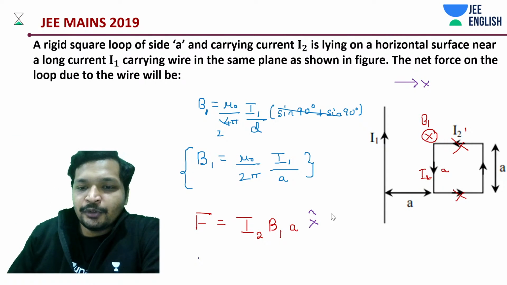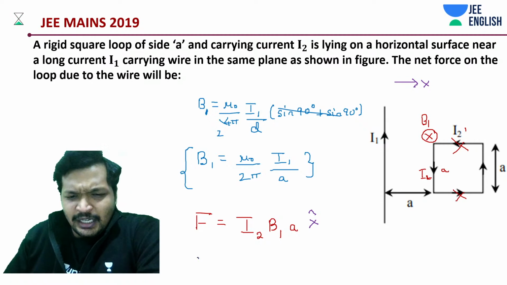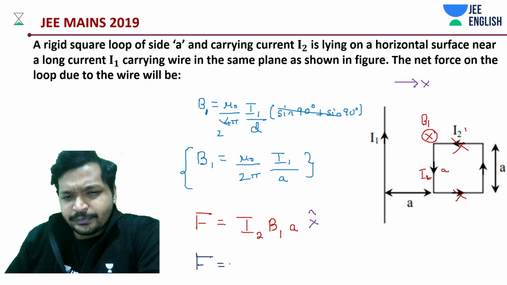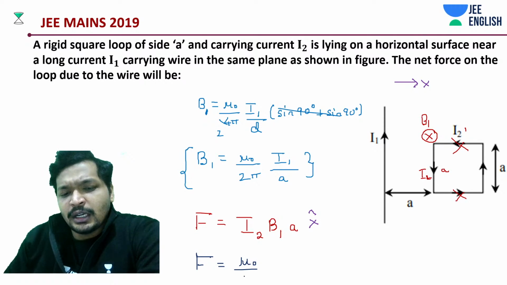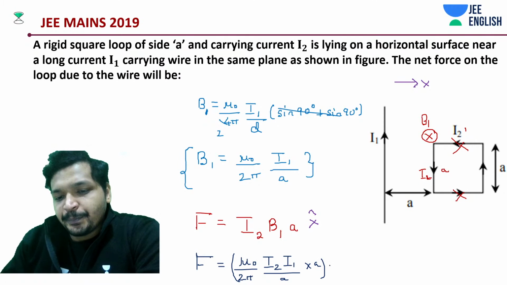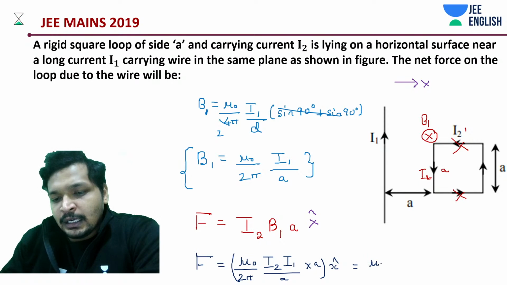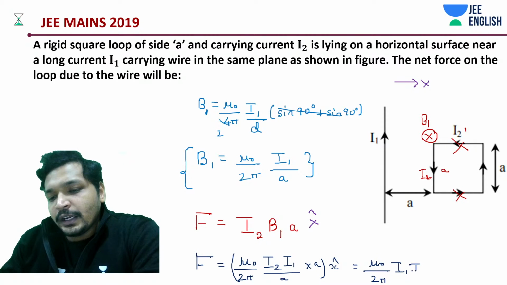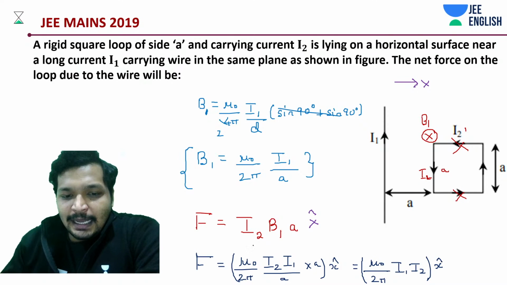There is nothing more to explain in this. You very well understood the next thing as well. There is a small thing that you need to care about. Mu naught by 2 pi into I2 into I1. It could have been I1 into I2, but anyway, divided by A into that of X cap. Okay, little bit more simplification is left, and mu naught by 2 pi into I1 into that of I2 into that of X cap. Let's keep it as it is.